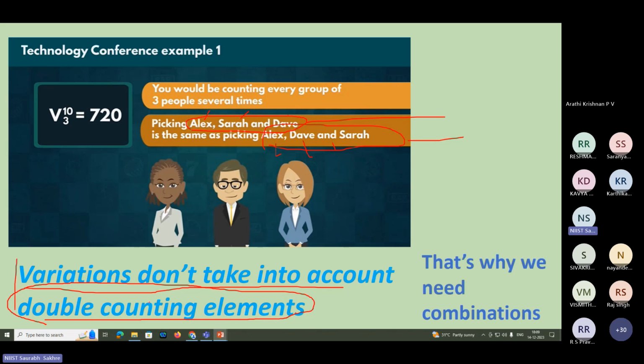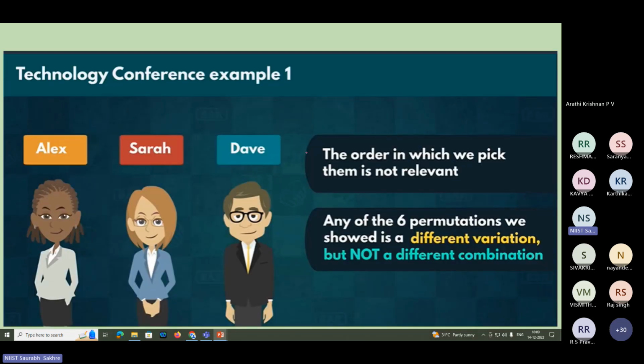The point is variations don't take into account double counting elements. That's why we need combinations. So what we'll be doing is counting every group of 3 people. Suppose first I am choosing Alex, Sarah, and Dave. The order in which we are picking them is not relevant. Dave can come first, Alex can come second, or Sarah can come first or second or third anyway. These 3 only have to represent our company.